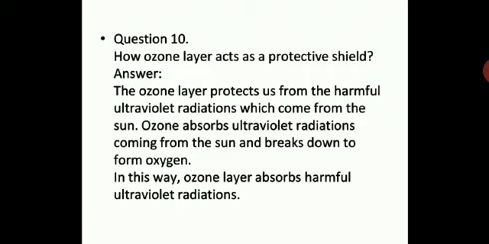The chemical formula of ozone is O3. So ozone, O3, will break down to give you oxygen, that is O2, which is harmless. In this way the ozone layer absorbs harmful ultraviolet radiation. So that is why the ozone layer acts as a protective shield. Quite clear, children?